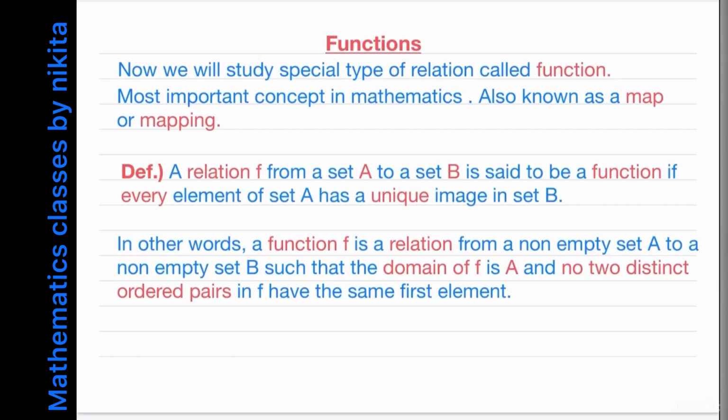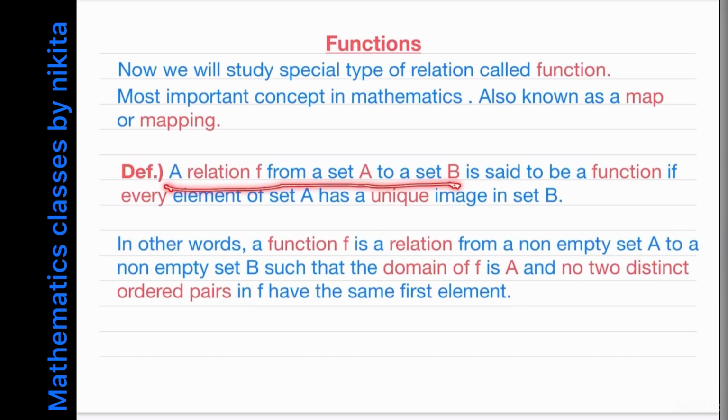Now there are two ways to approach the definition of a function, but they both lead to the same answer. So let's see what is a function in terms of a relation. So first of all, a relation F from a set A to a set B. So we need two sets A and B, and a relation F. So instead of saying R, we are denoting the relation by F because we are now talking about the function. So a relation F from a set A to a set B. And you know that what is a relation? Relation is basically a subset of A cross B.